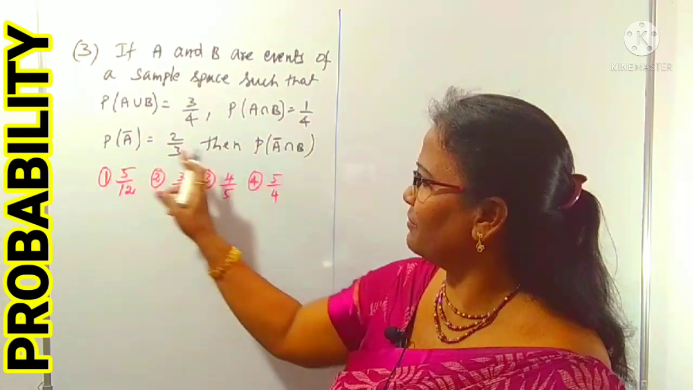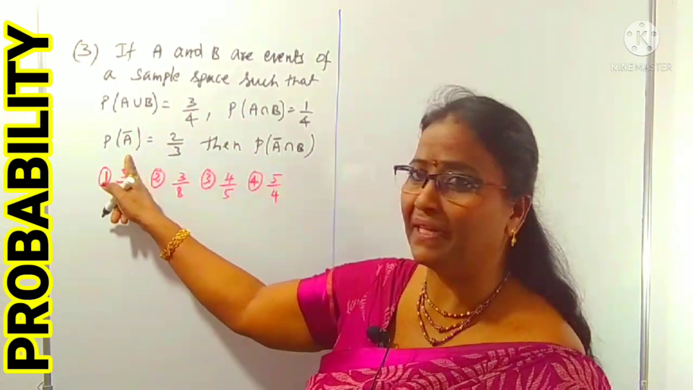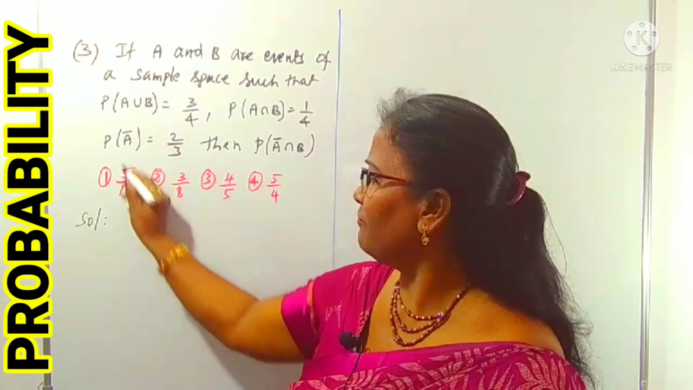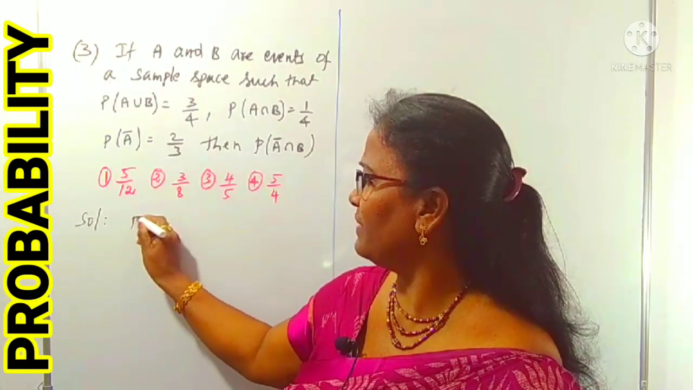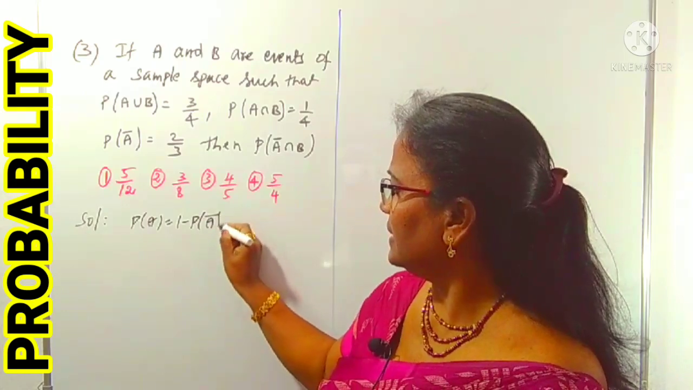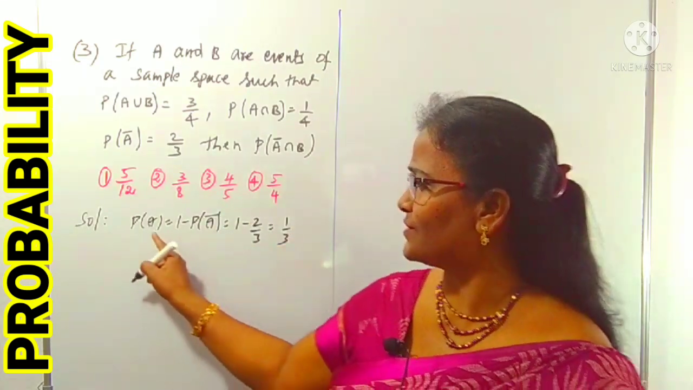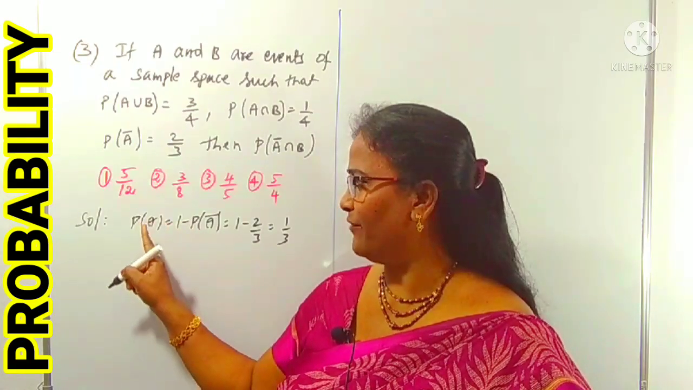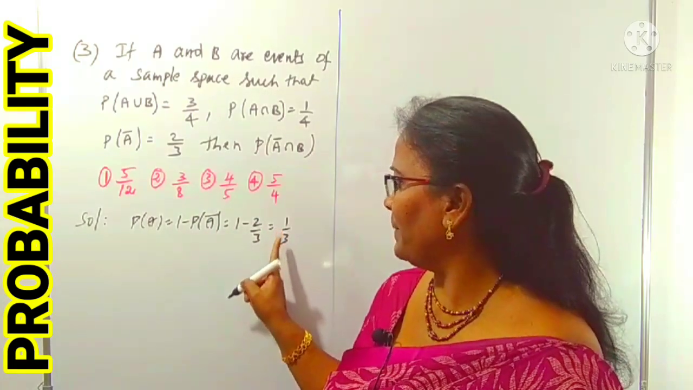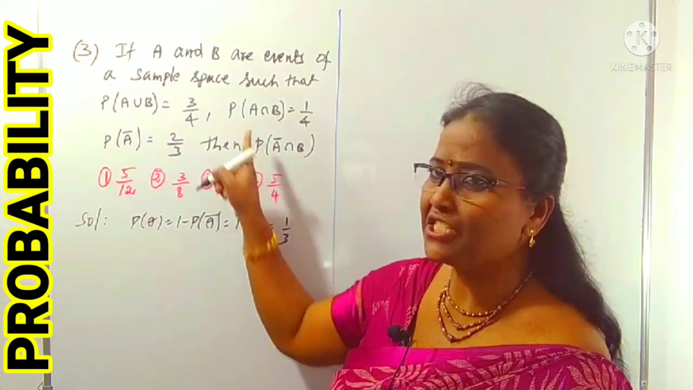Here, what is the given data? From the given data, you can understand that union is there, intersection is there, complement is there. So first of all, from P of A bar, we can find P of A. P of A is 1 minus P of A bar, that is 1 minus 2 by 3, which is 1 by 3. You know, success and failure probability add up to 1. If you know the success, you can find the failure by taking 1 minus. We got P of A. Now we know P of A, P of A union B, and P of A intersection B.